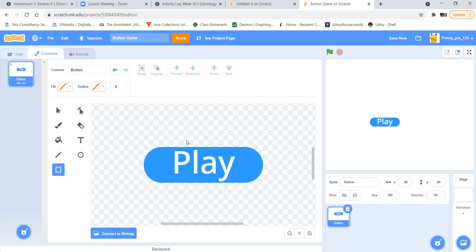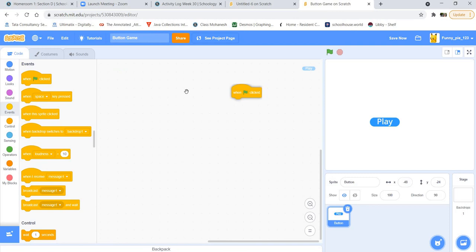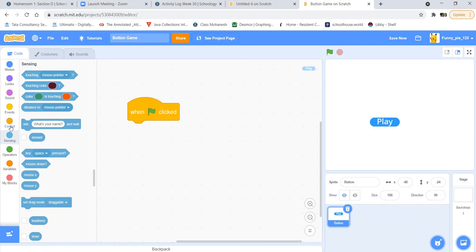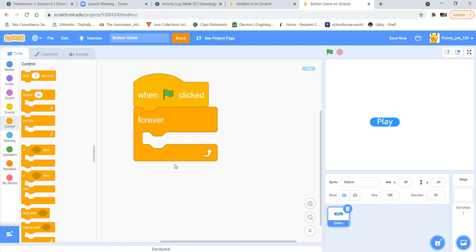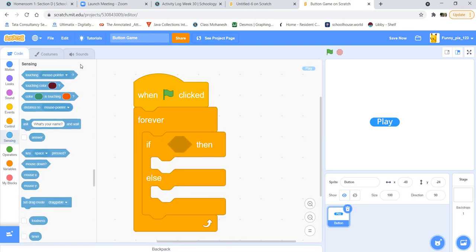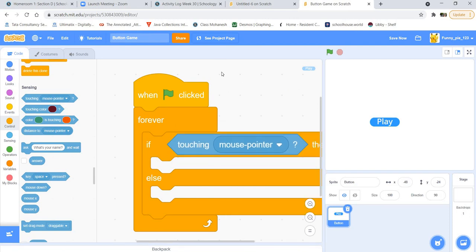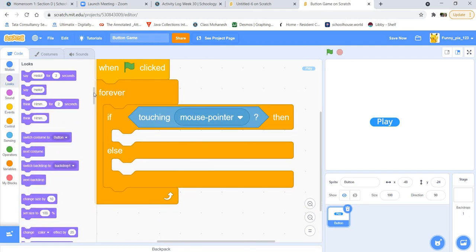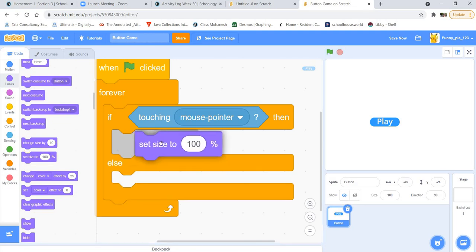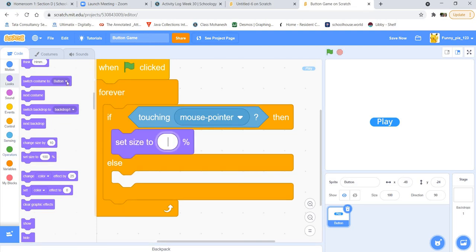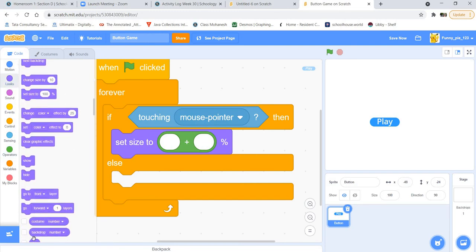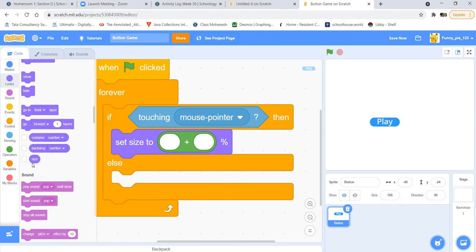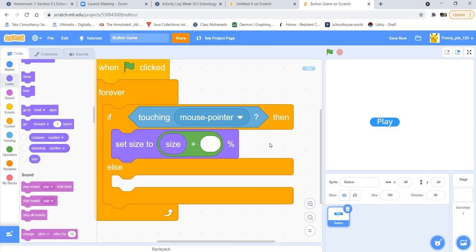Good. Now we have to code the button. So go to the code tab, grab a when green flag clicked block and a forever loop under it. Like this. Then grab an if then else block and then go to sensing and grab a touching mouse pointer block. Good. Inside that part, in the loop section, find the set size to block and then go to operators and grab a plus operator, and then go to looks and find the size operator at the end and then plop it inside one side like this.